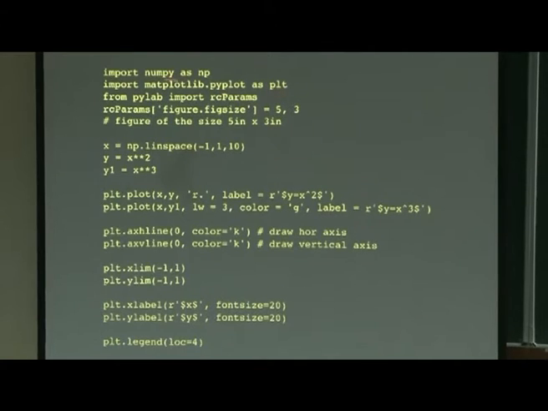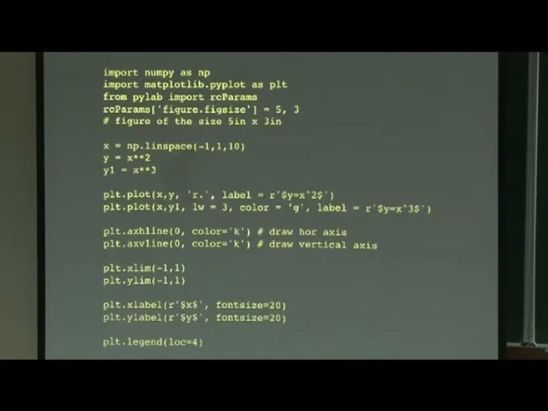plt. Now, this part is nice, it is part of PyLab called rcParams, and this tells it to set the size of the figure to 5 inch by 3 inch. Okay, so it is a nice 5 inch by 3 inch, fits nicely in a page, in a book page. So I want to plot x squared and x cube. So linspace again, -1 to 1 with 10 points.